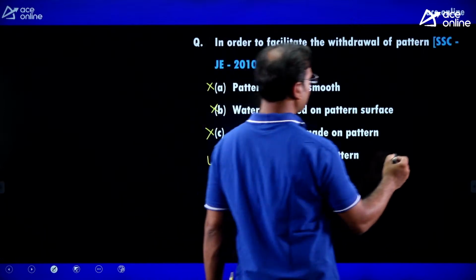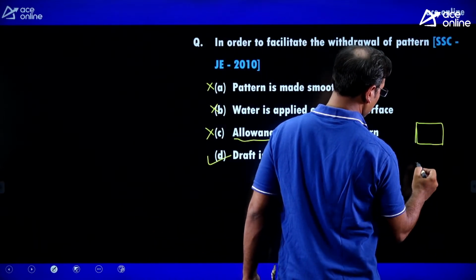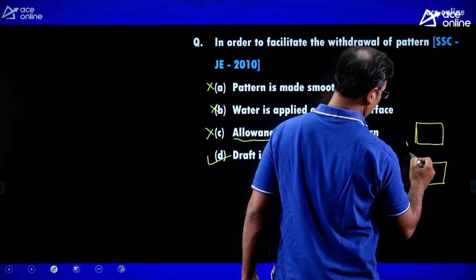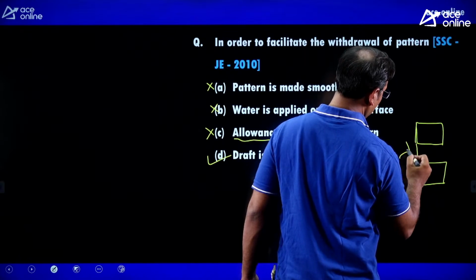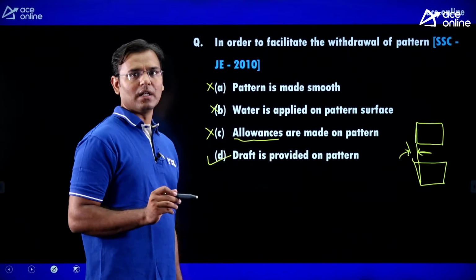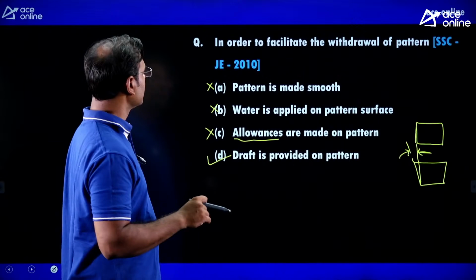Means if you want a cubical casting, just see, I want the casting of this size, but then I make the pattern of this size. Here I am going to provide the draft, meaning some angle on the pattern, and that is known as draft angle or draft allowance, or we can also say taper.